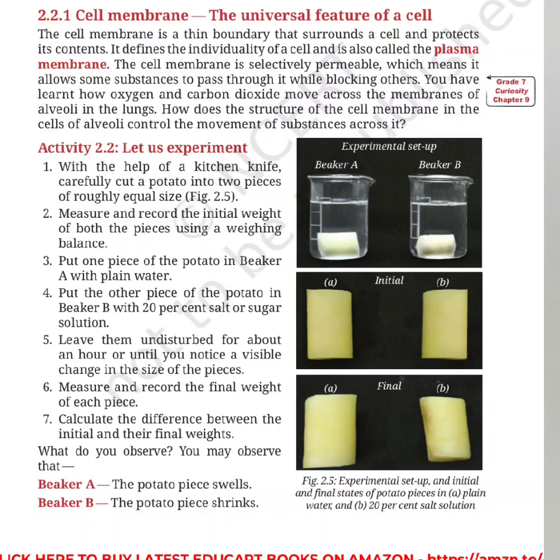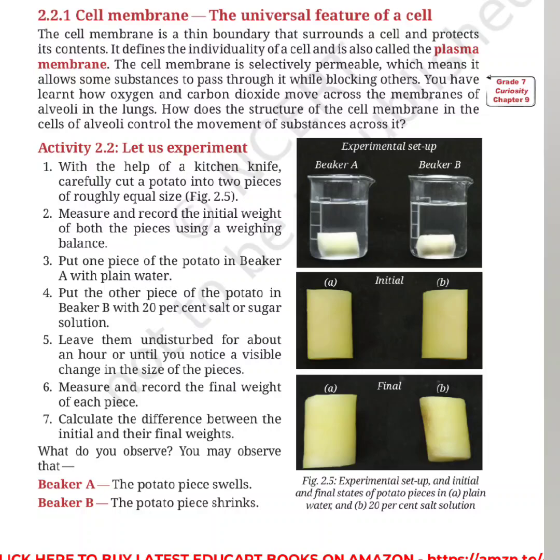So obviously water molecules from their higher concentration, that is from inside the potato, will move outside to the salt water through a semi-permeable membrane. So here the direction is reversed. It is from the potato to the salt water, water is moving because we can see more water molecules in the potato, through a semi-permeable membrane.